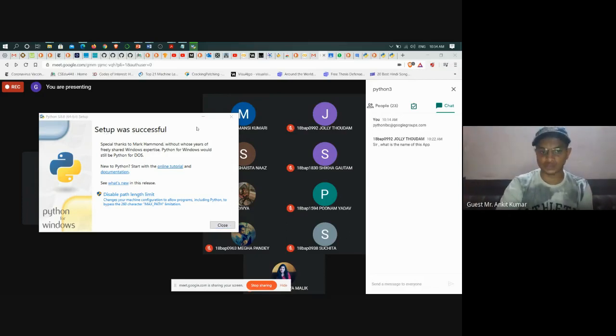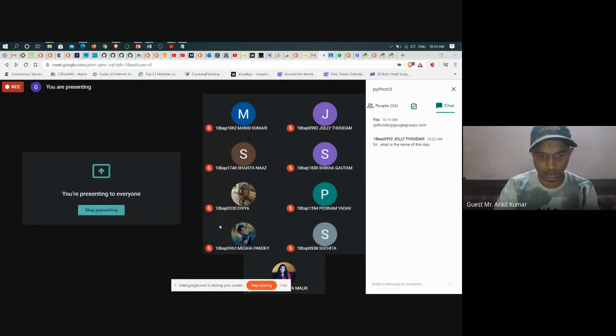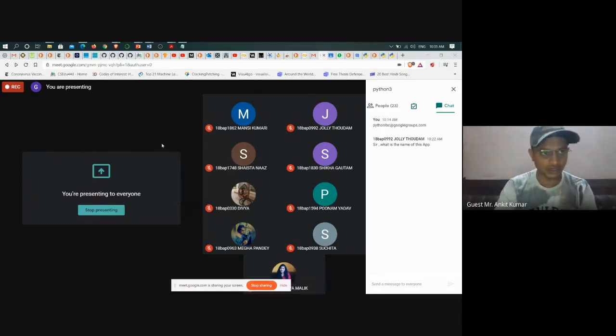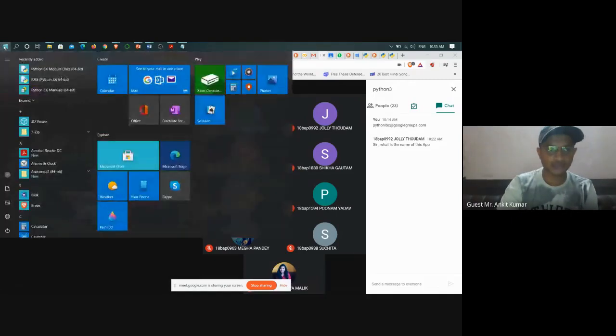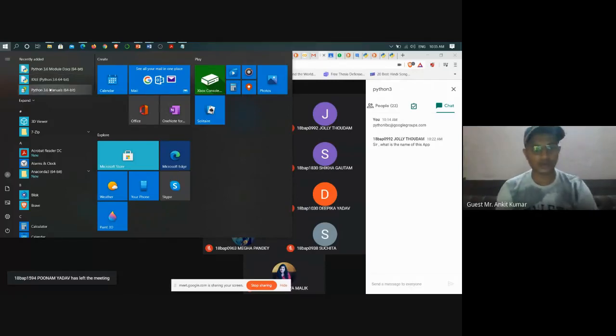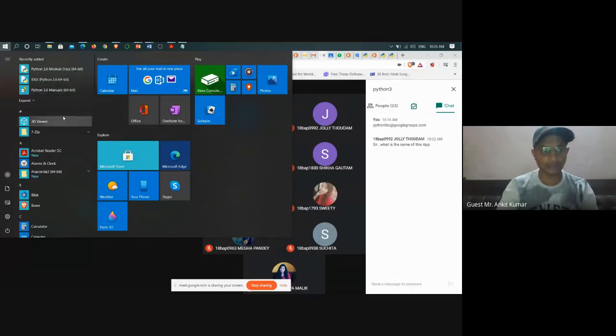The setup was successful, so Python is already installed. And how do you use Python basically? You go to the Windows button here, you can see the start button here. I'm going to click this one, and it clearly shows you Python 3.6 IDLE and Python 3.6 manuals. If it does not show you this, then all you have to do is simply search for it.